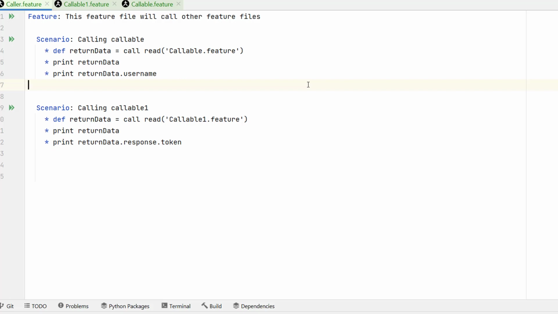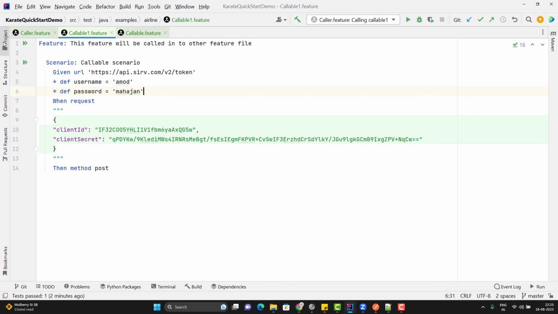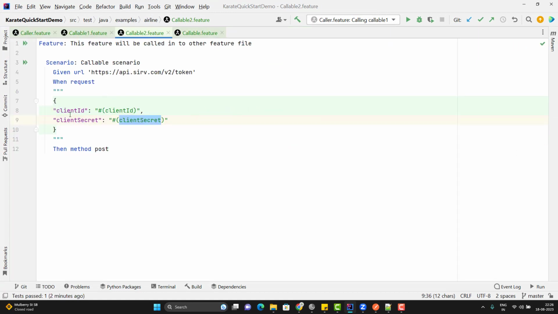Now let's see another concept. If you see callable1.feature, here we have hard coded the client ID and client secret, but this might not be the case always. We need to have some parameterization, means someone wants to pass their client ID and client secret and it will generate the token. So I have already created another callable2 feature file. Here I have parameterized client ID and client secret. So how to pass the data to callable feature file?